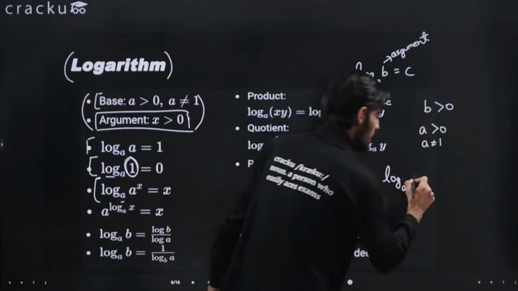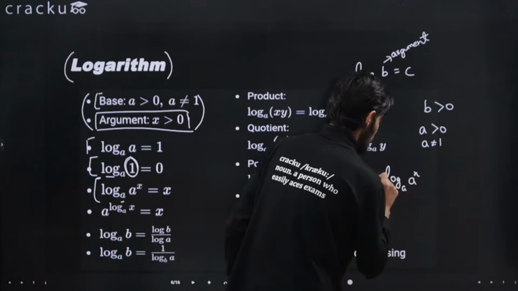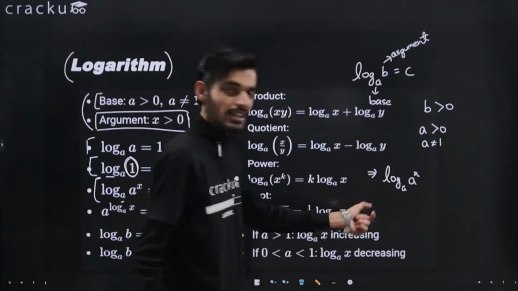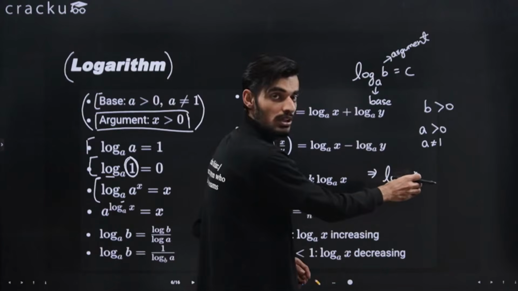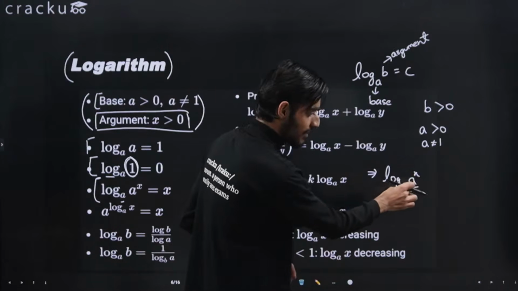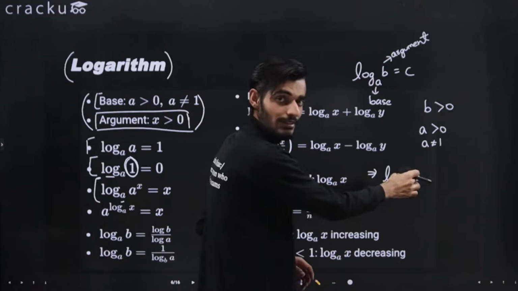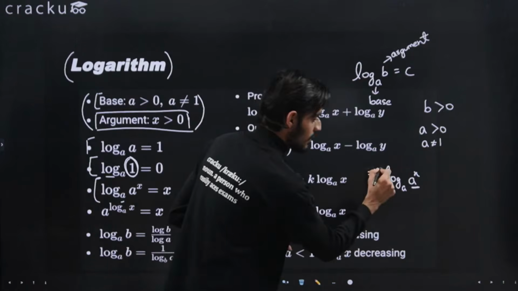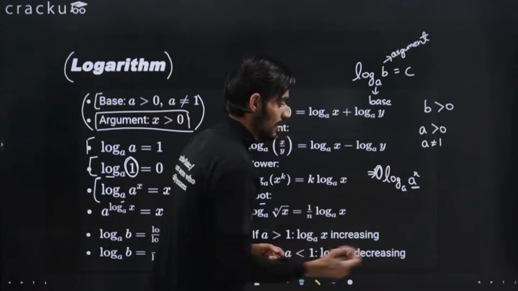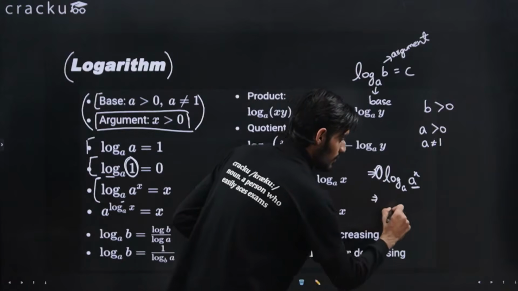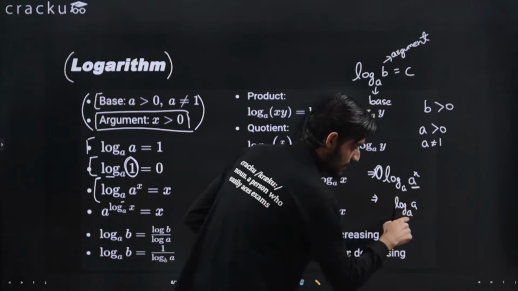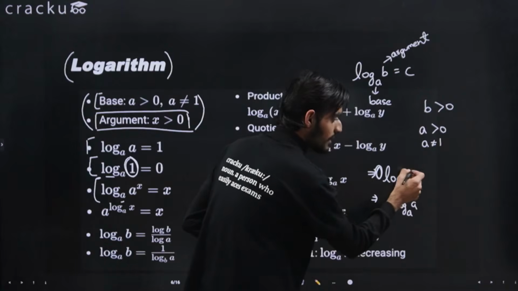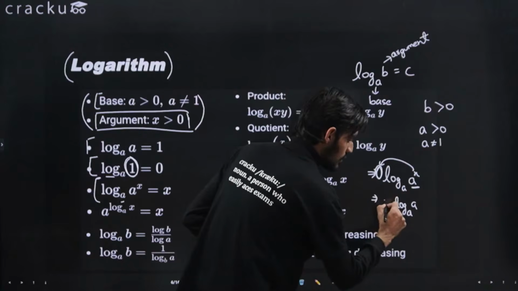What basically happens is that whatever the power of the argument is, we can take it to the front of the logarithm.